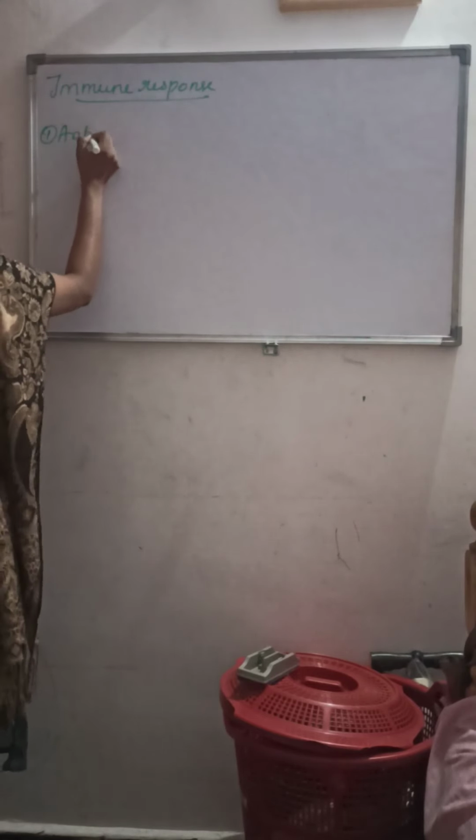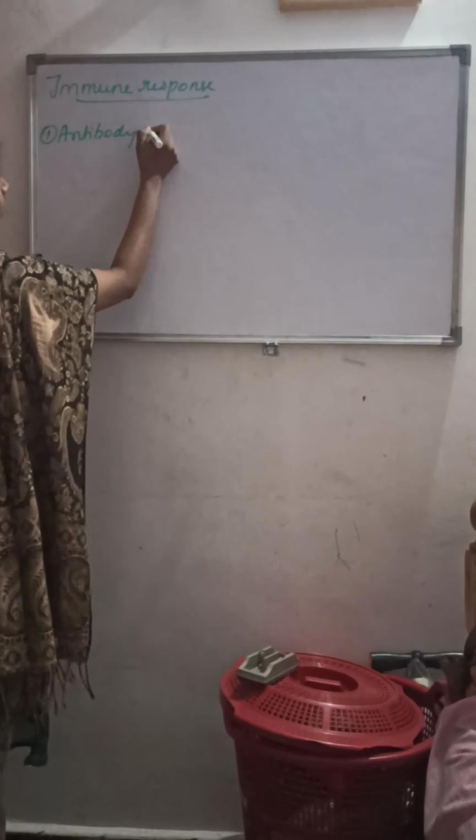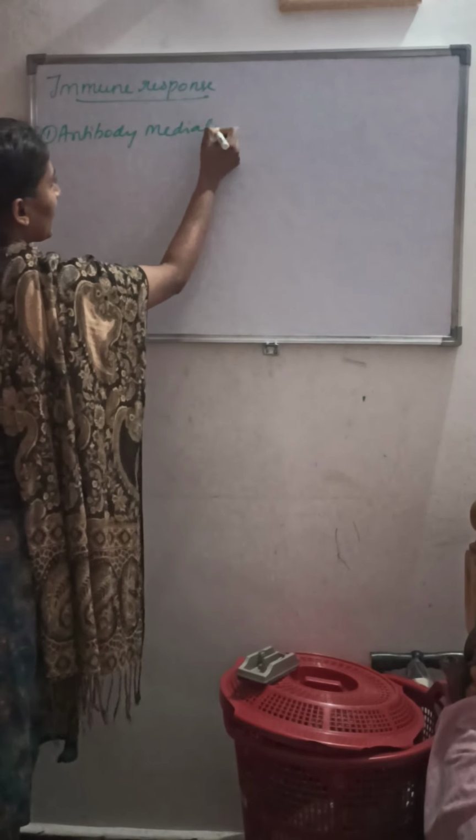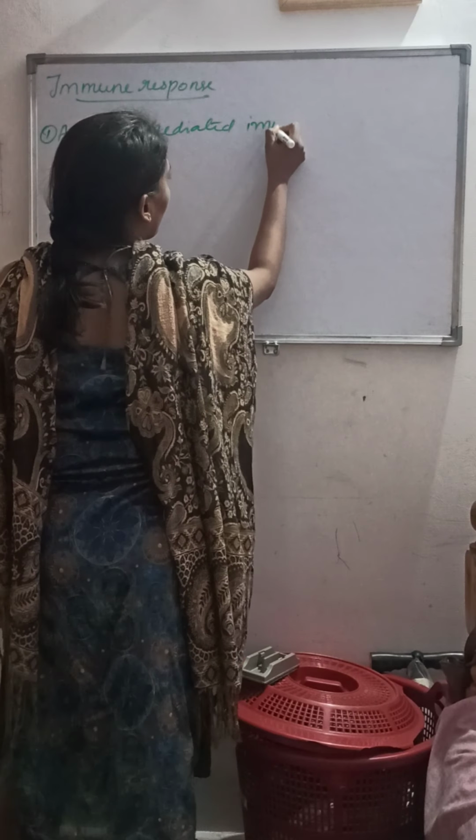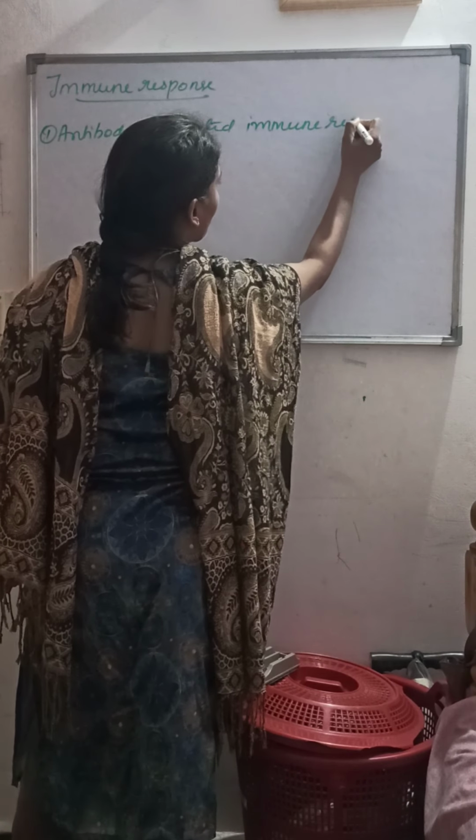So next, moving on to the next thing, the immune response. Immune responses are of two types. One is called antibody mediated immune response.